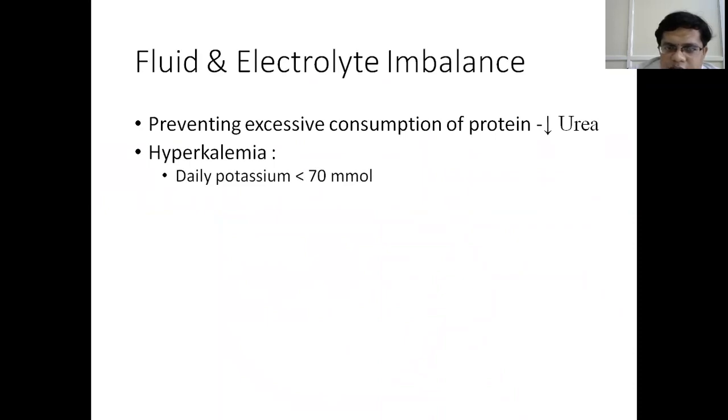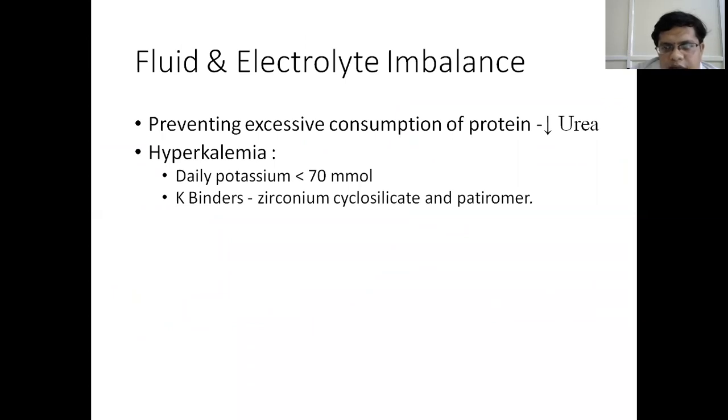Now, fluid and electrolyte imbalance. The first concern is to decrease the blood urea. Blood urea is a byproduct of protein metabolism, so we have to decrease the dietary intake of protein. And for hyperkalemia, as we have already seen, we have to reduce the intake of diet which is rich in potassium. There are newer potassium binders like sodium zirconium cyclosilicate and patiromer, which bind to potassium and decrease its absorption into the blood.